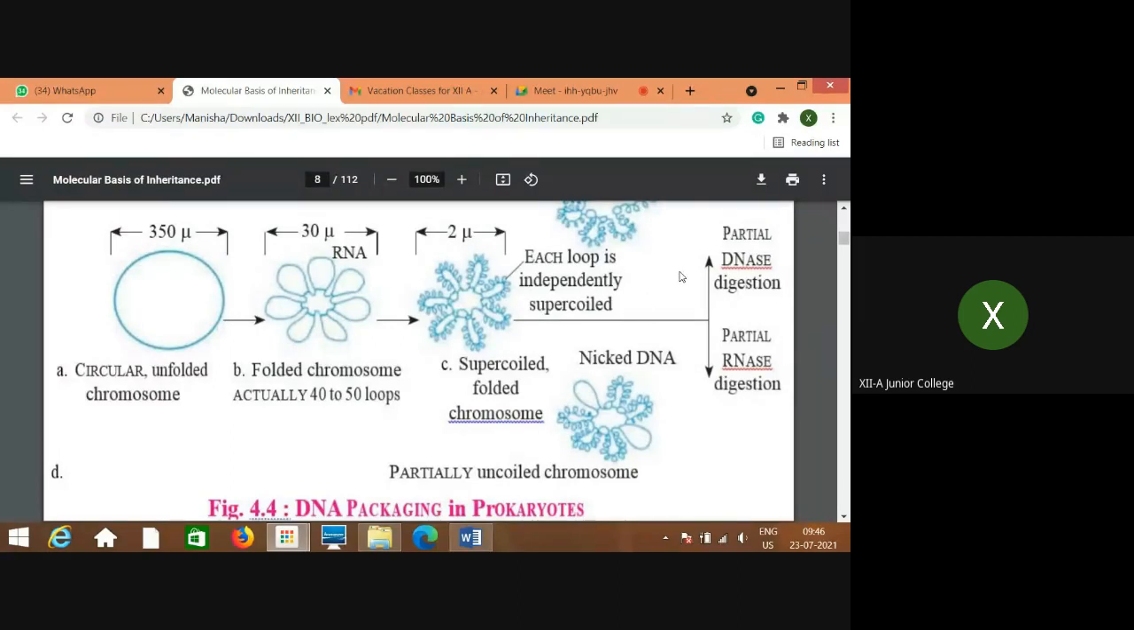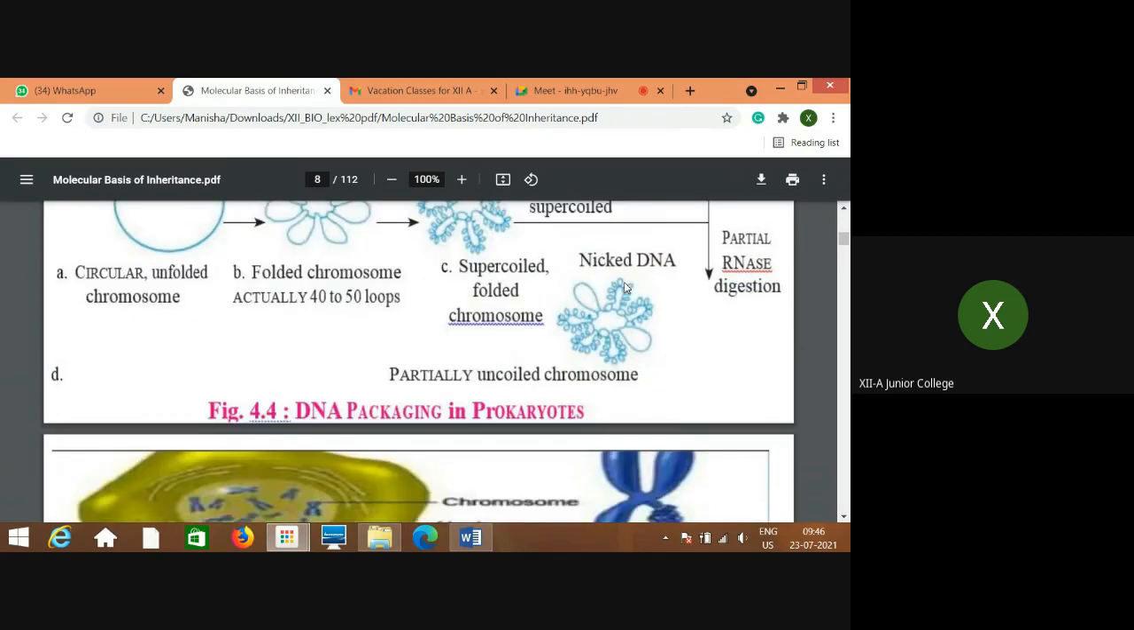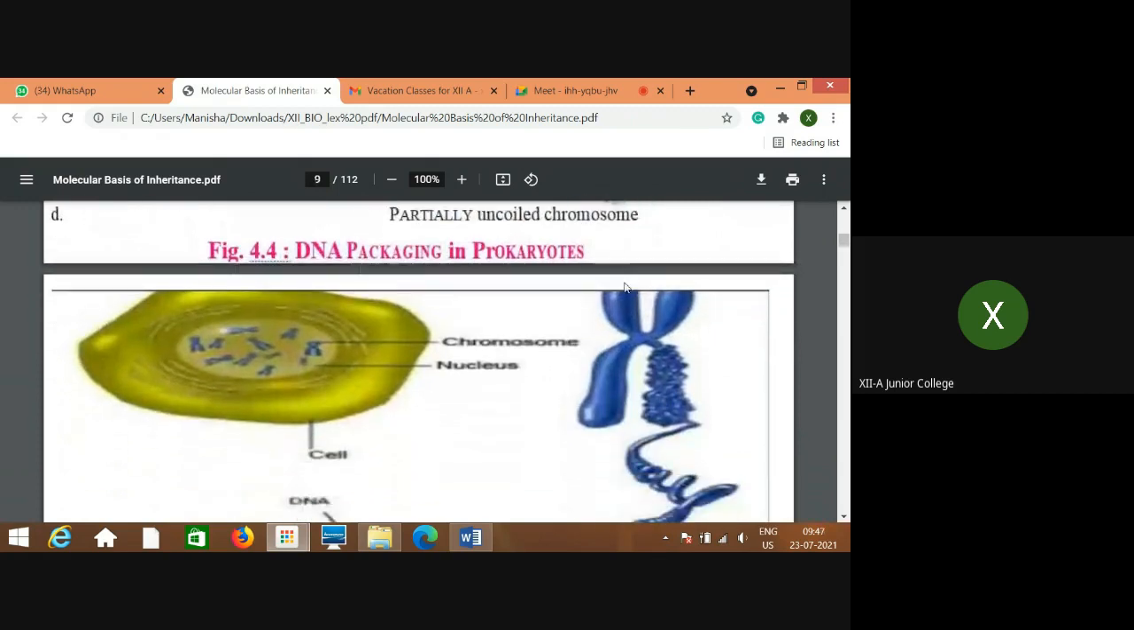DNase, RNase, and protease are enzymes which digest that particular substance. So RNase digests RNA, DNase digests DNA. Why partial? Because you can't see the entire structure as digested, but only two loops in this case, whereas here only one loop is getting separated and digested. So this is about DNA packaging in prokaryotes.